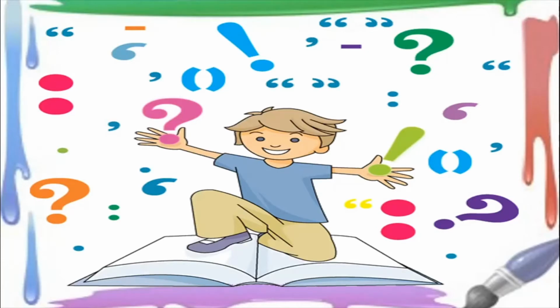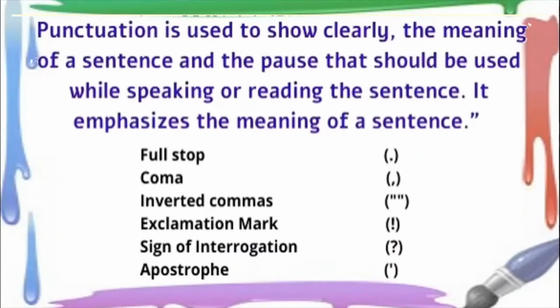So why do we use punctuation marks, children? It is a very, very important part of English, like I told you. So if it is very important, then what is the work which it does? Why do we have to use punctuation marks? So see, punctuation is used to show clearly the meaning of a sentence, alright, and the pause that should be used when you speak or you read a sentence.